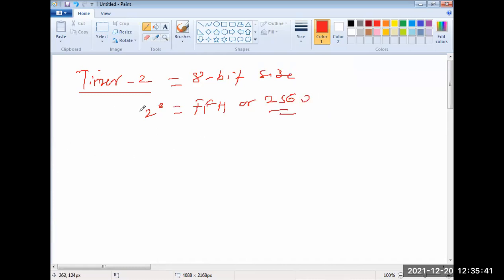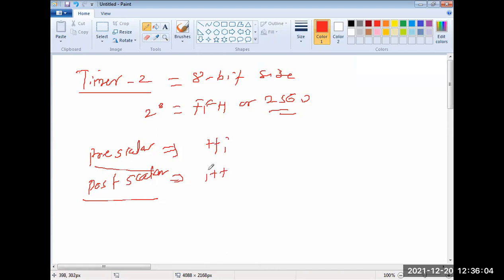But timer 2 additionally has a prescalar and post-scalar. Meaning after providing a time delay of 1 second, if I need 4 seconds, I can use the post-scalar. Post and pre mean previous also explained. Pre means ++i, and i++ is the post. In a for loop, I define a variable i equal to 0; semicolon, i less than 10; and then i++.